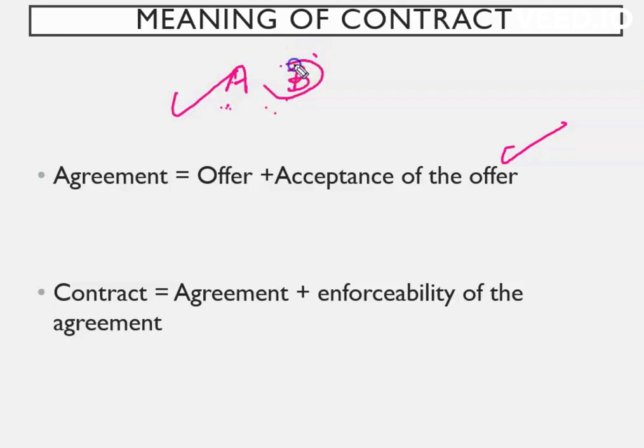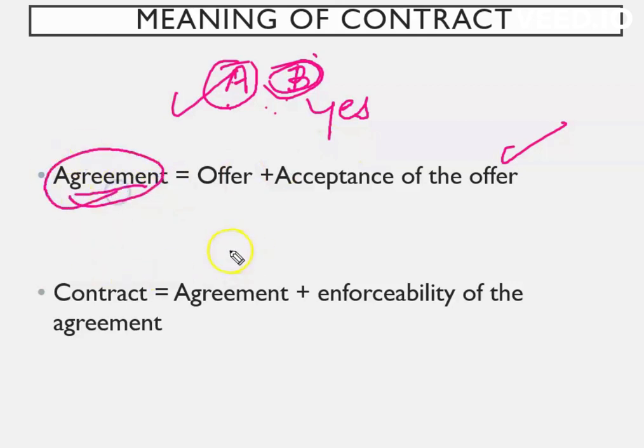If this particular person accepts it, we say that there is an agreement. A says I have a mobile phone which I can sell in the market also, do you want to buy this mobile of mine? B says yes to that. There is an agreement between these two people.